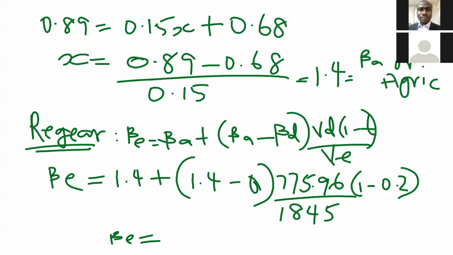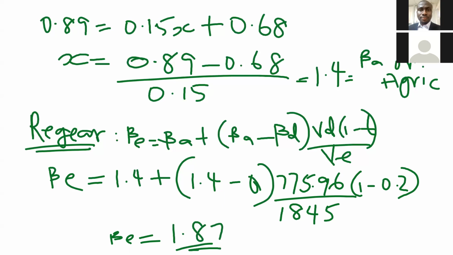Then multiply by 1.4 to expand the bracket. I have this. Then add it to 1.4. So I got 1.87. That is the beta equity.